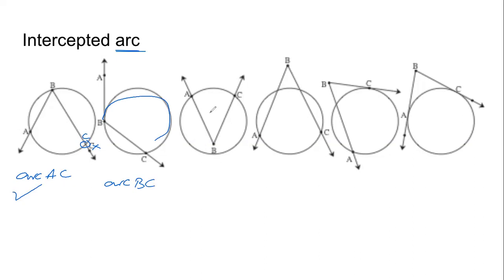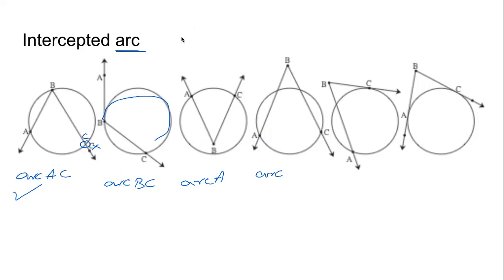You tell me, in the next figure, is there an intercepted arc? And if yes, what is the name of this arc? AC is correct. In the next figure, AC.